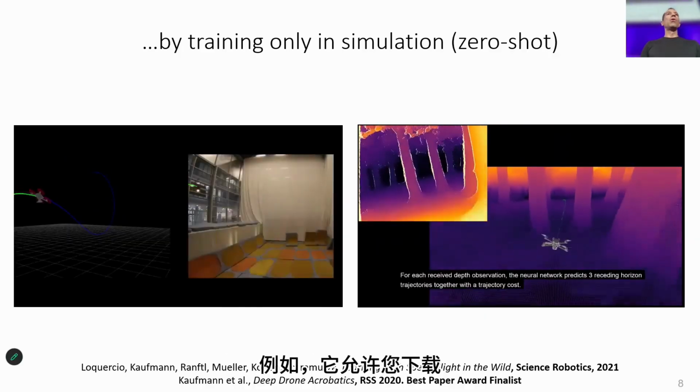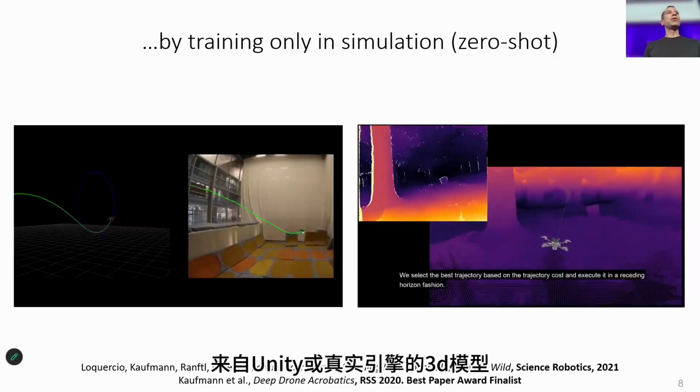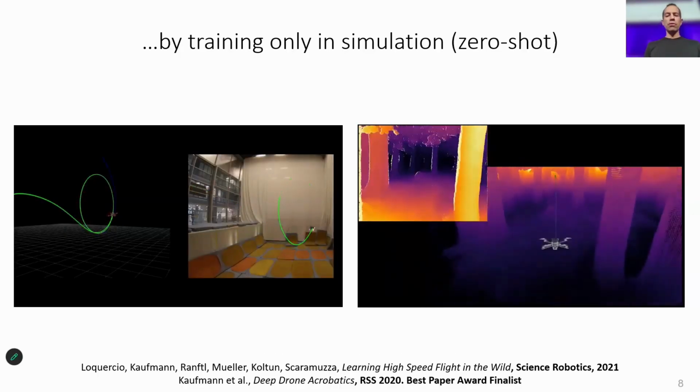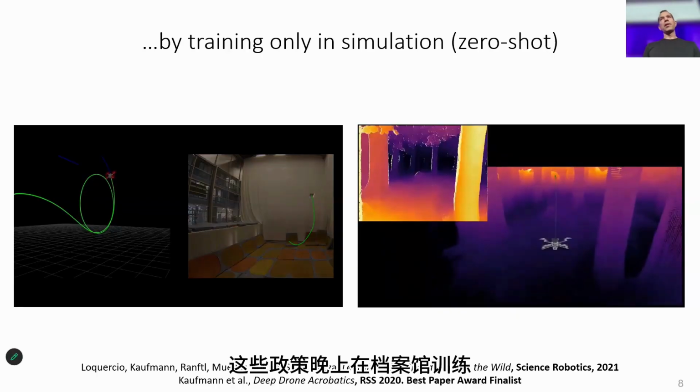It allows you to download, for example, 3D models from Unity or Unreal Engine, for example, here a forest, and then train with domain randomization. These policies were trained in the arc of a night, so 5 to 8 hours. However, the problem is that when you train policies in simulation, there is no guarantee that they will work in the real world. And so here, the key enabler was that we didn't train on raw image pixels, but we trained on an intermediate representation from the pixels.